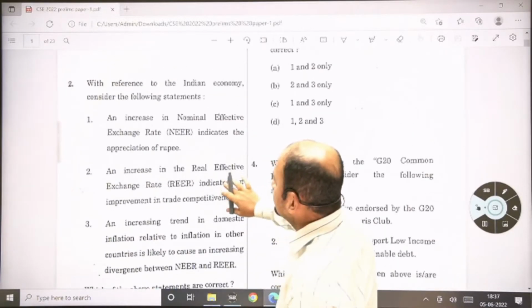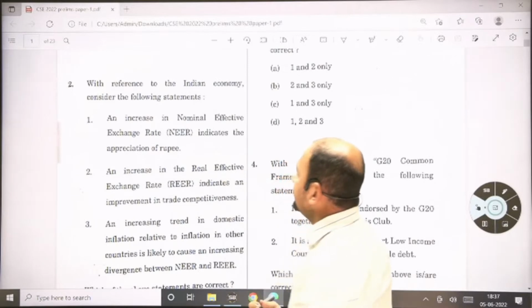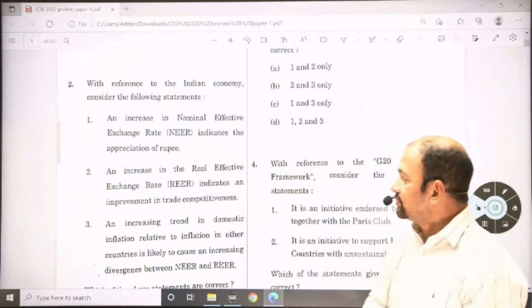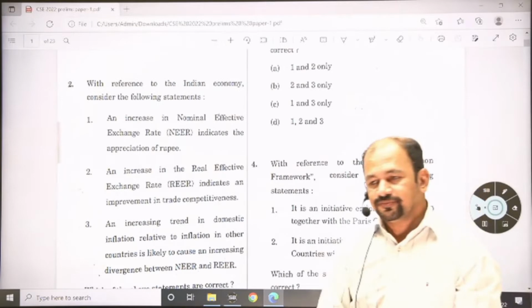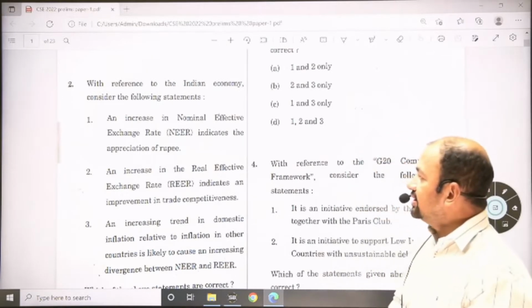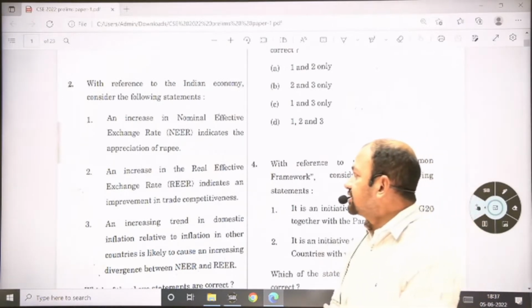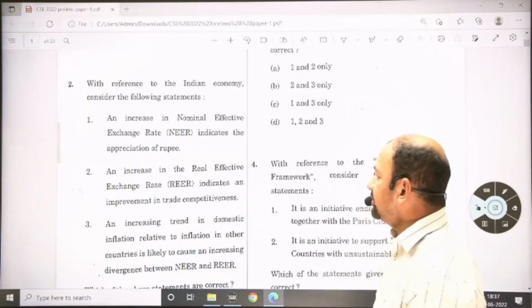Question number 2: with reference to the Indian economy, consider the following statements. Again this question is from foreign trade. First, an increase in the nominal effective exchange rate, NEER, indicates the appreciation of the rupee.